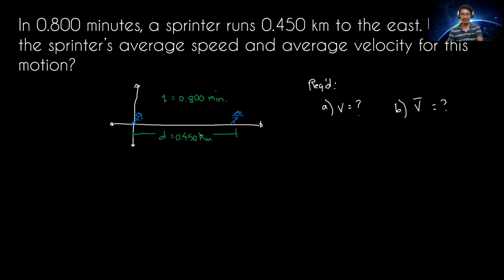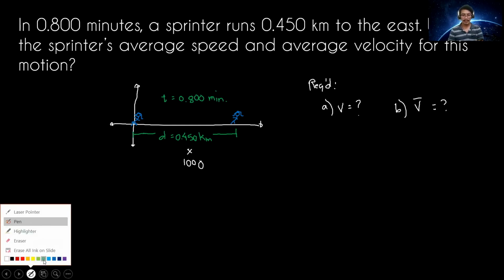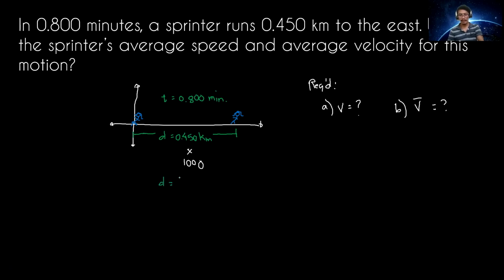Remember our standard units? It should be in meters and in seconds, SI units. So that means we are going to convert 0.450 kilometers first into meters. How are we going to convert that into meters? Multiply by 1,000. Then our displacement is 450 meters. But take note, in the original value there are 3 significant figures, so this 0 must be significant. Take note of that, in case you forget: 3 significant figures.